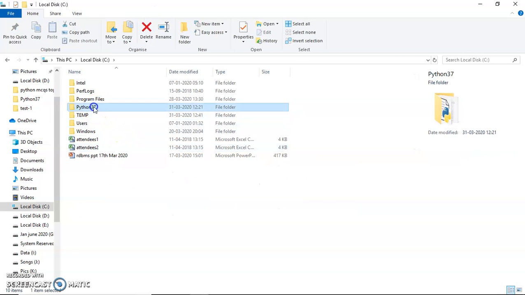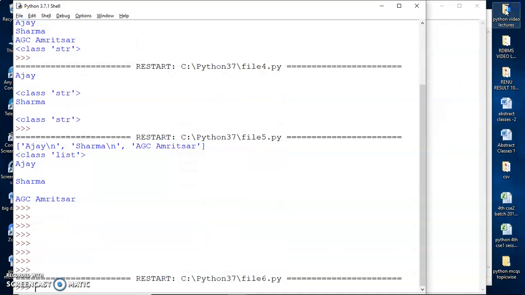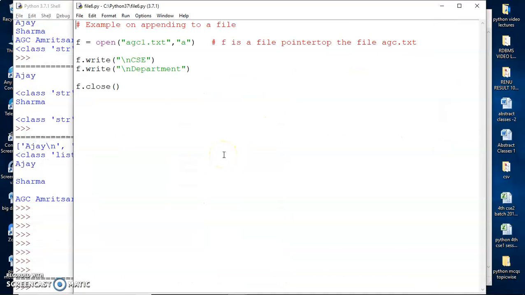agc1. So you can see that the CSE and the department, these strings have been appended to the file. So that is how you run the append mode of the file.